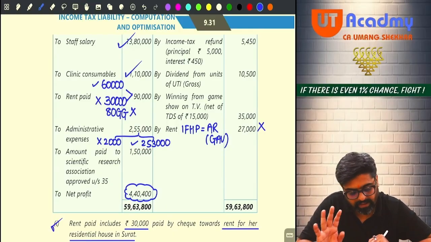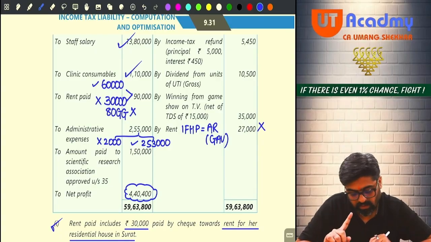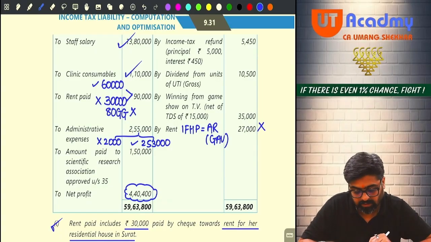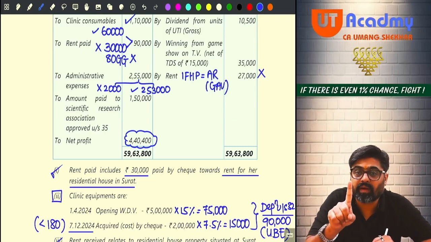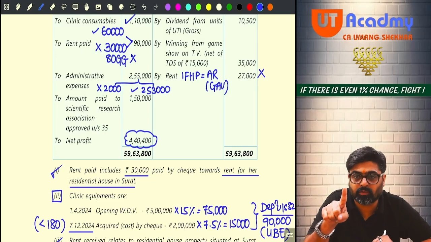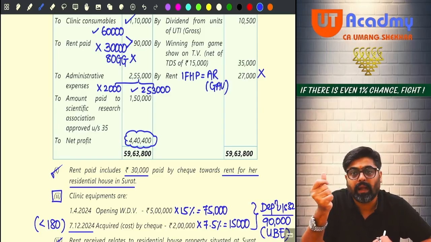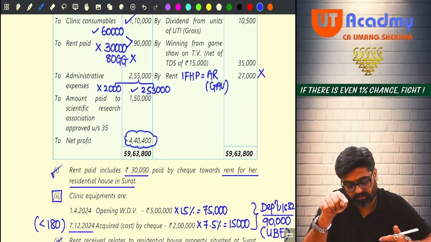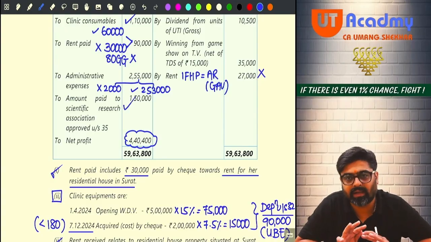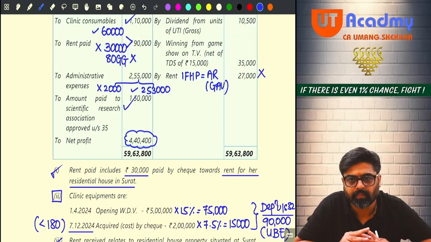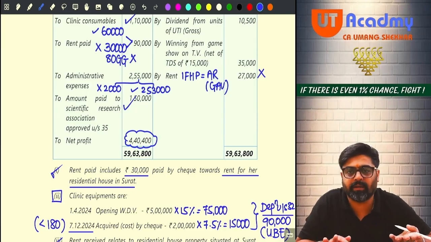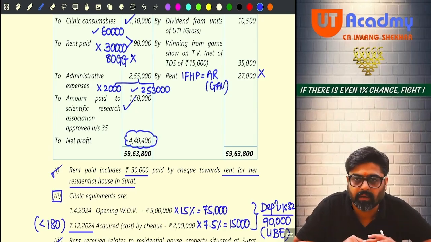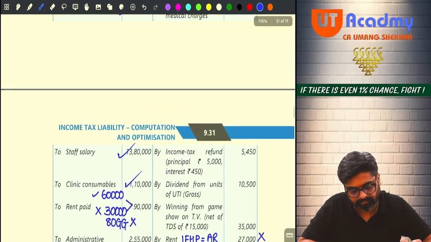Yes or no? Then 90,000, I have already done some adjustments. Administrative expense, already done the adjustment. Now amount paid to Scientific Research Association. Can I say this is the donation made to Scientific Research Association? If I follow 115BAC, then this will not be allowed, disallowed. And if I don't follow 115BAC, then this will be allowed. So right now, this is allowed because we are not following 115BAC as of now. But when we follow 115BAC, then we will add it back. Yes or no? We will disallow and add it back. Getting my point?